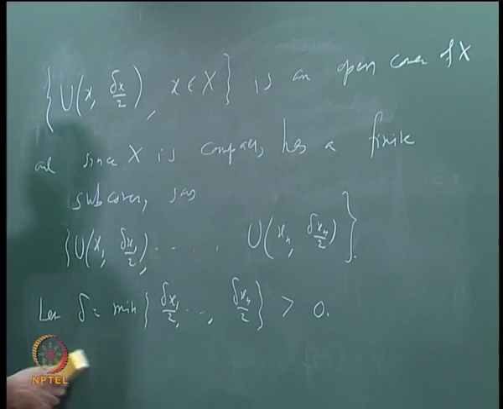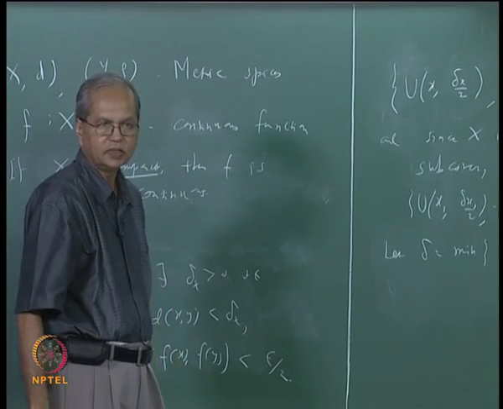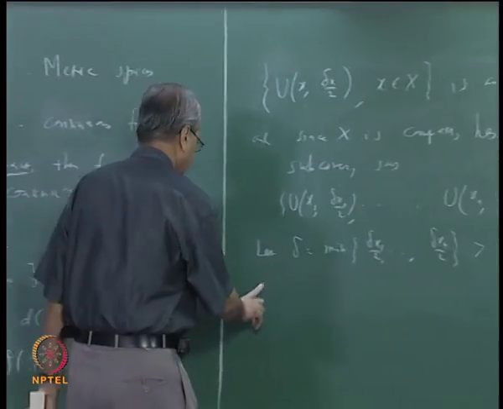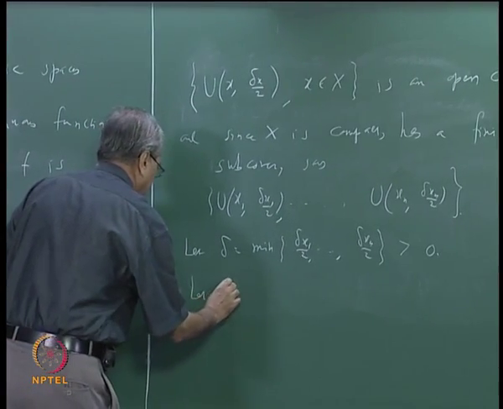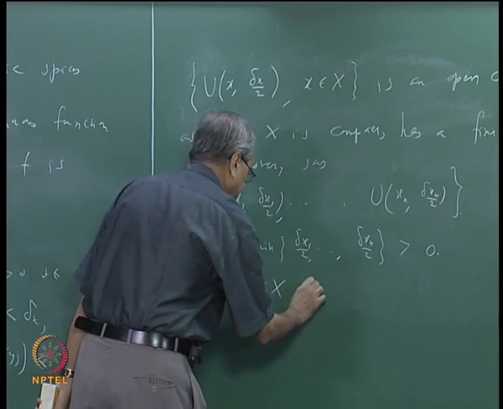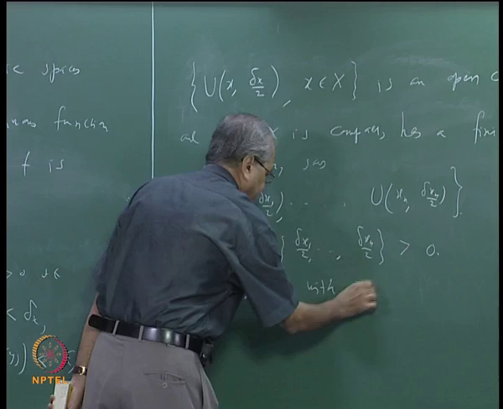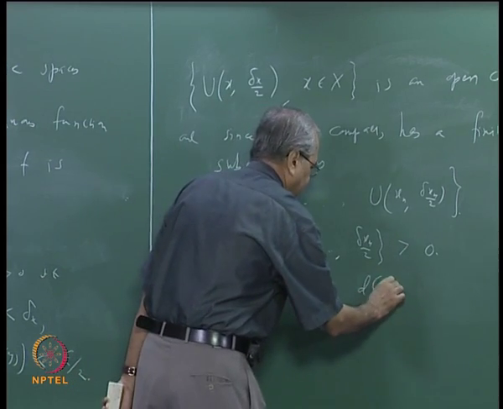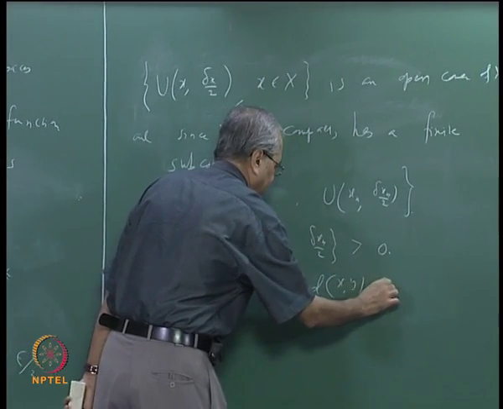So now let us see how that can be shown. Let us take any 2 points x and y in X such that the distance between x and y is less than delta.